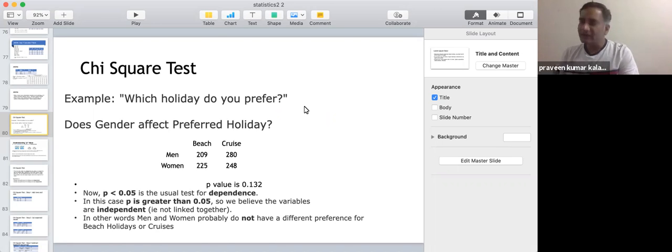The procedure in which you would find this out is very similar to a significance test. So you can say that this is a type of significance test where you are trying to check whether gender makes a difference or not. That's exactly what you are finding out. Obviously in this problem statement, your null hypothesis is that there is no difference that gender would bring on the holiday choice. And the alternate hypothesis is that gender does make a difference in terms of what the holiday choice is.